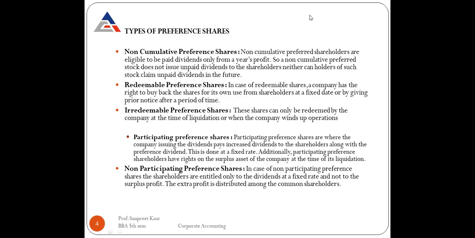So when the company allots the shares to the shareholders, the redeemable preference shares are those that, after allotting the shares to the customers, after so much time, the company buys back from its shareholders, right?